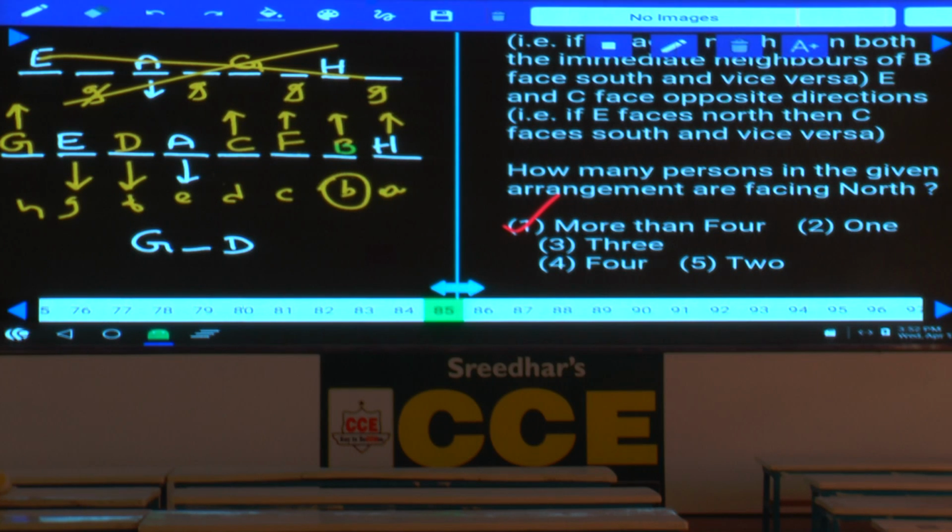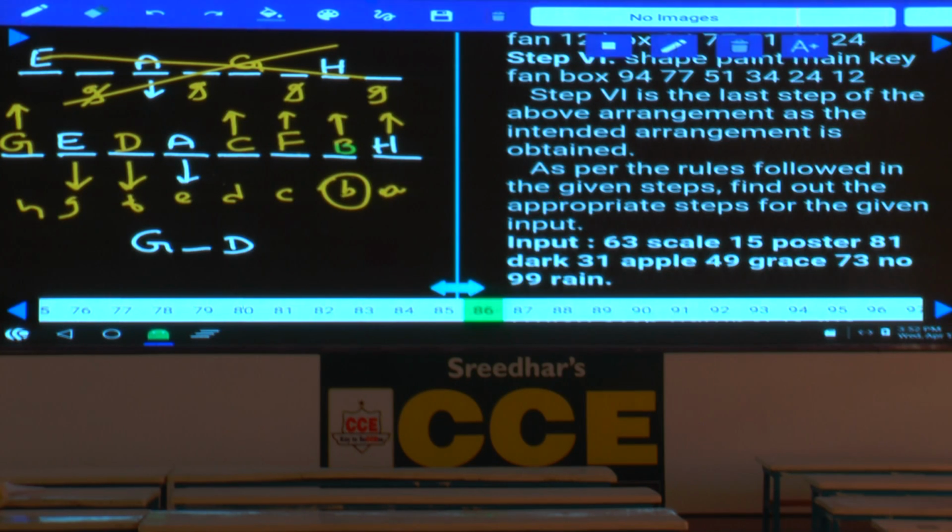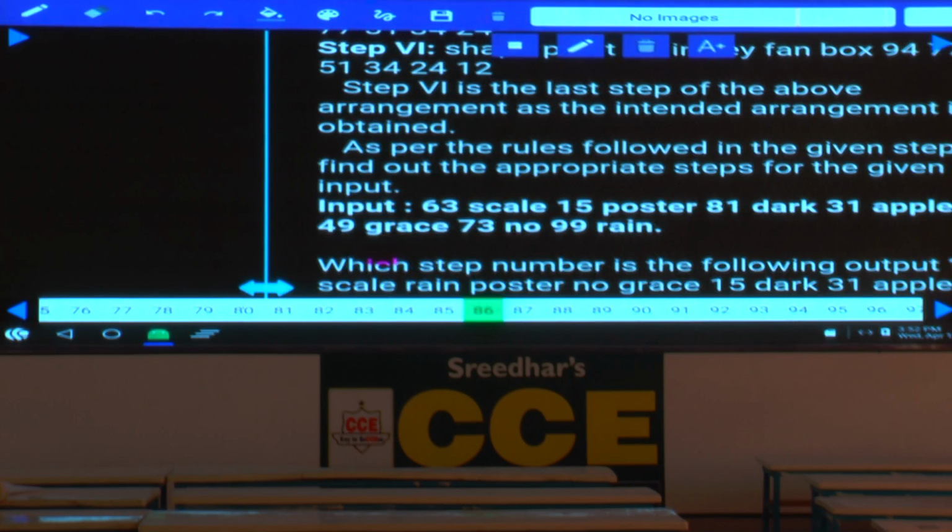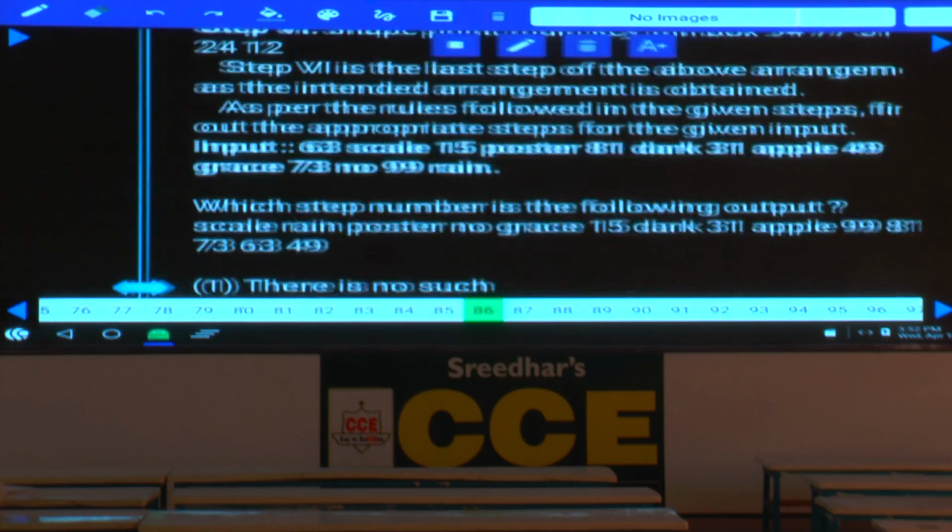Clear now? Now this is about question numbers 81 to 85. Then 86 to 90. Now question numbers 86 to 90, these 5 questions are based on what? Input and output. Now in this input and output, tell me what information is given.